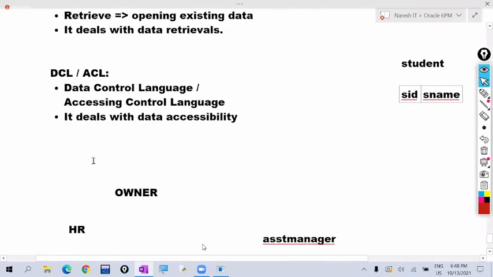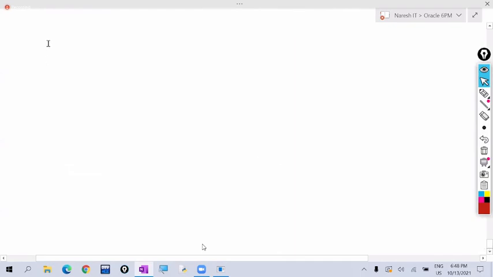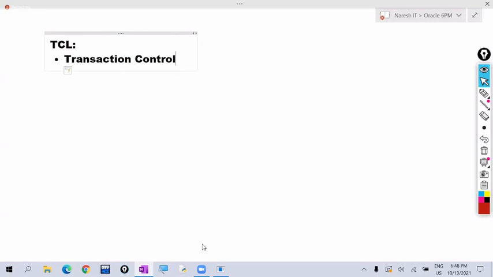So grant and revoke commands come under DCL commands. Is it clear? Next category is TCL. TCL stands for Transaction Control Language. See, it deals with the transactions.